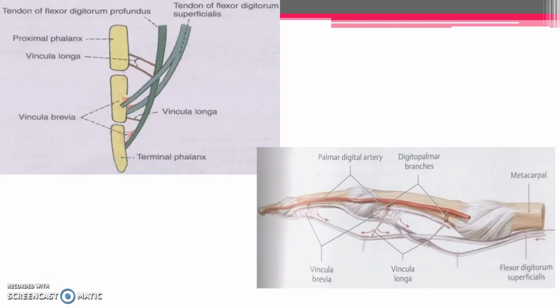So that's all about the features seen in the anterior compartment of the forearm. The anterior compartment of the forearm has muscles, vessels along with nerves. About the nerve details we will see later. Now, for the muscles, I think you are clear. After finishing all those things about the muscles, we will move on to each nerve separately. Now we will move on to the forearm region, extensor compartment.